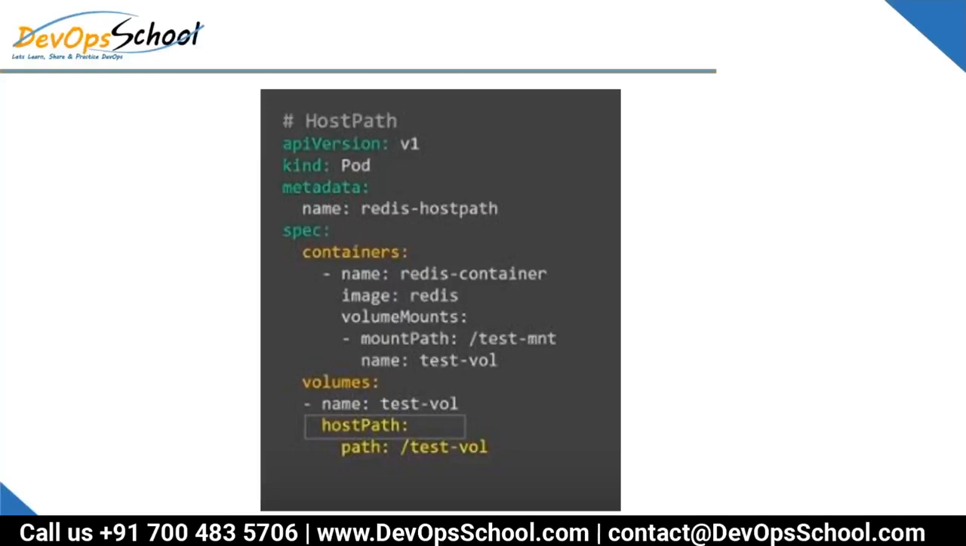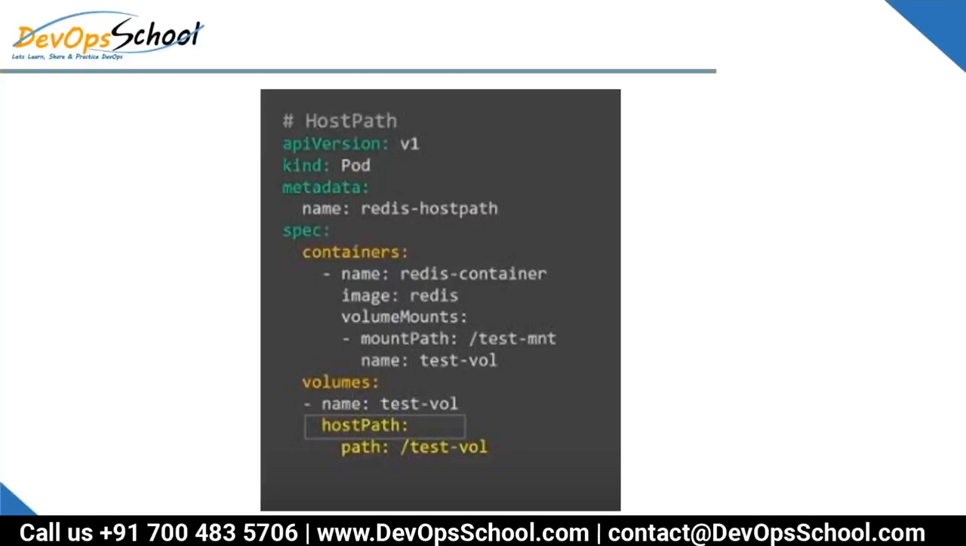Again I'm telling you, host path is one of the plugins which allows you to store the data in the node where the pod is running. So that is the reason they have said, okay, host path is a volume plugin, and the location for that host path is test-volume in the root location.